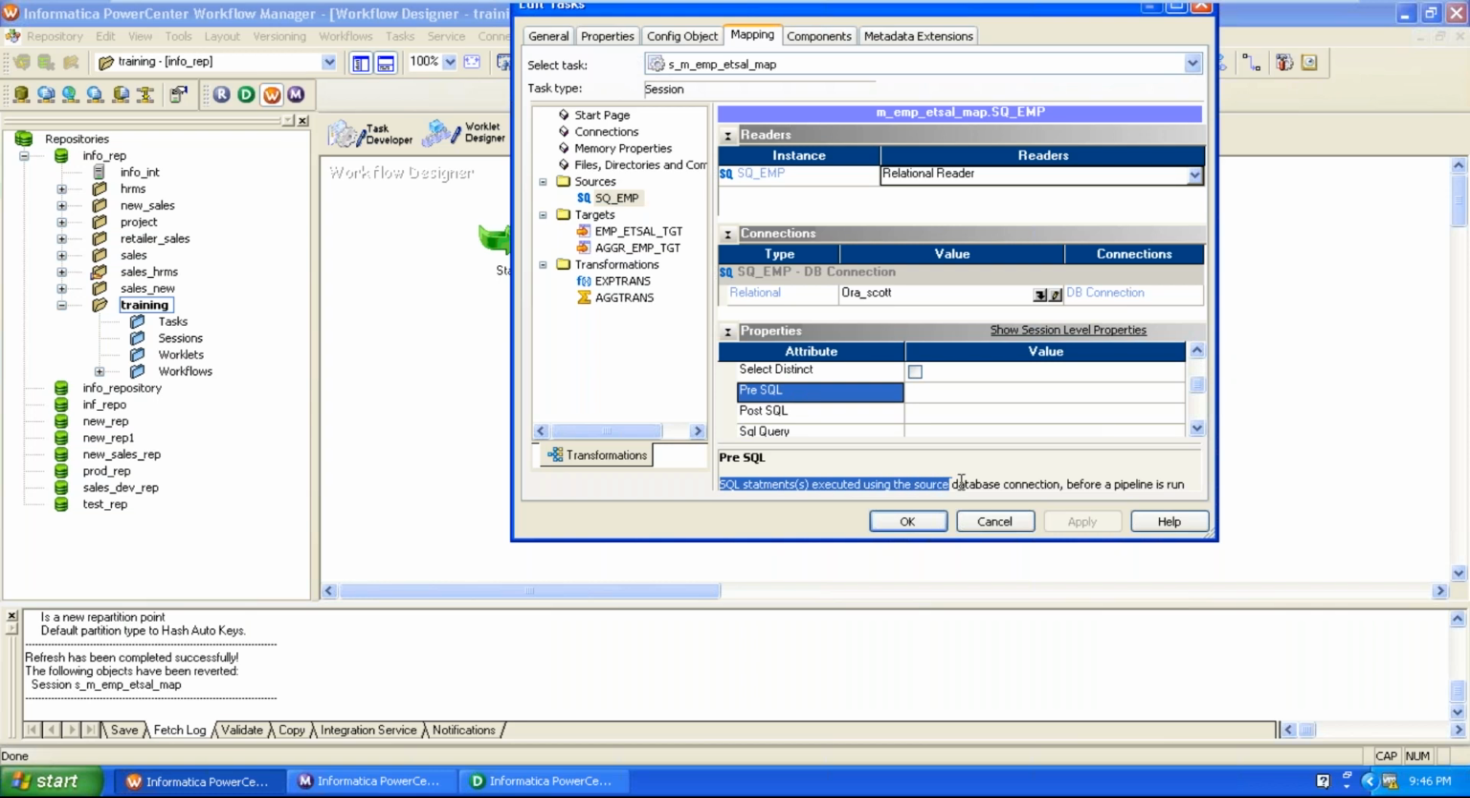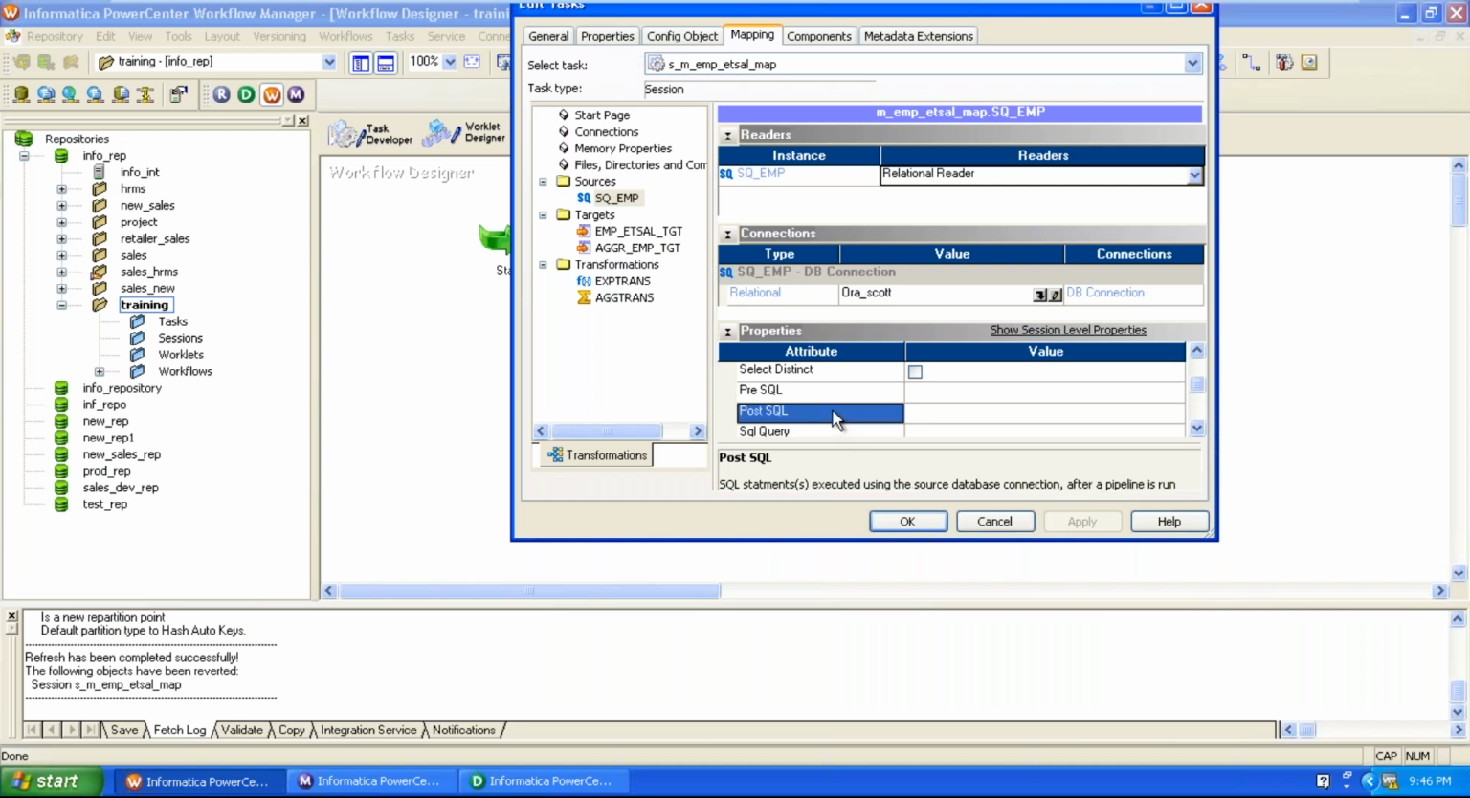SQL statements are executed using the source database connection before the pipeline run. What is pipeline? It is the mapping. So before the mapping runs, based on the source database connection, if you entered any SQL query or statement here at the pre-SQL level, that SQL statement will be executed based on the source database connection before the pipeline.